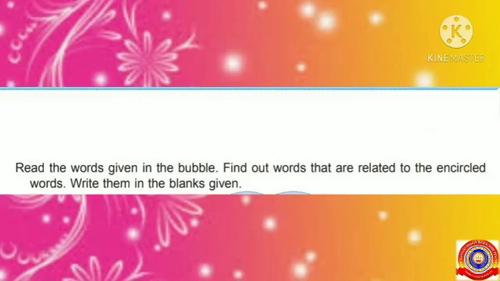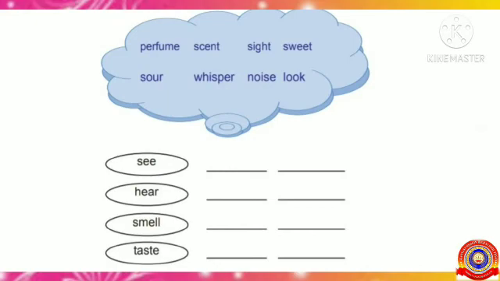Write them in the blanks given. Students, all of you read the words given in this bubble. Yes, perfume, scent, sight, sweet, soul, whisper, noise, look. Now all of you fill these blanks using the apt words. This is a homework for you.